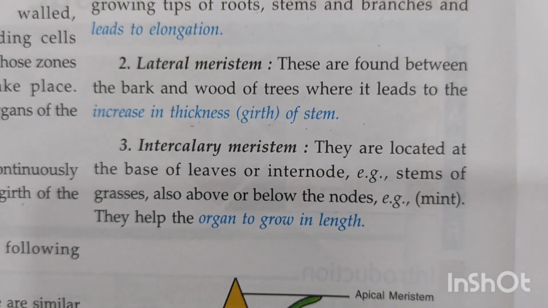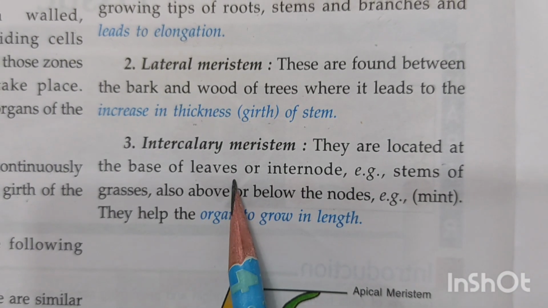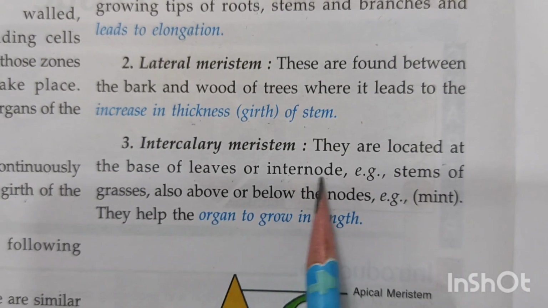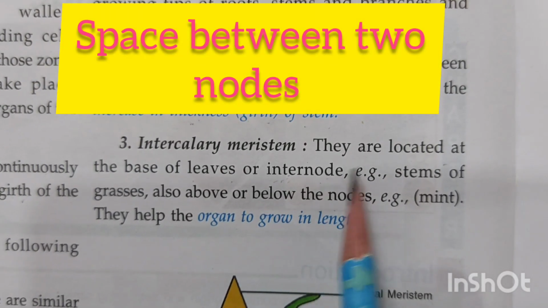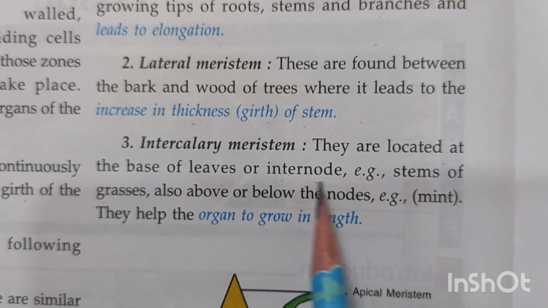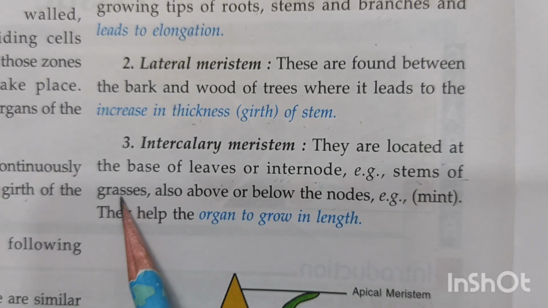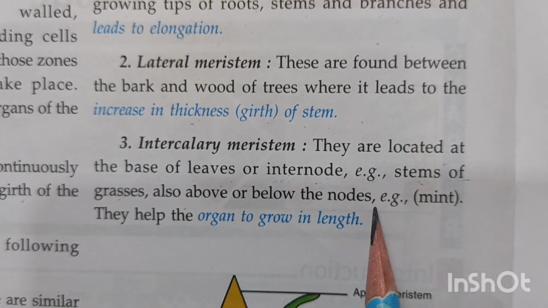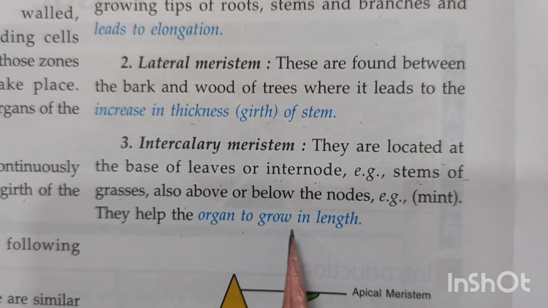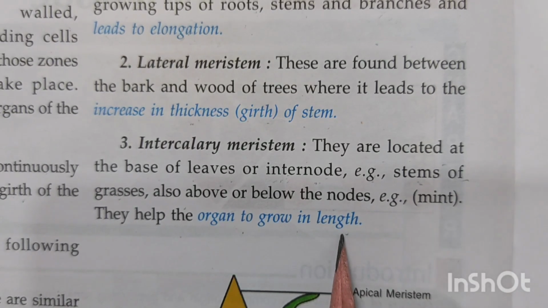Now, intercalary, that is the last one, children. They are located at the base of the leaves or the internode. You know what is internode, children? The space between two nodes is known as internode. So these are located at the base of the leaves or in the internode. An example of it is the stem of the grasses, also above or below the nodes. Why? So that what will they do? They will help the organ to grow in length. Right? So the organs will also grow in length.